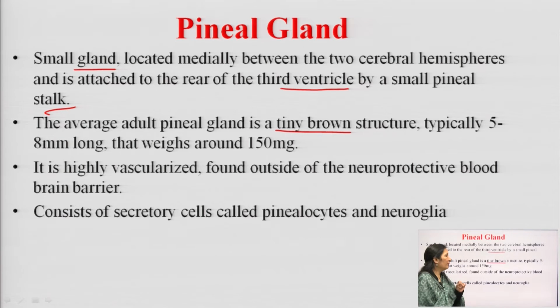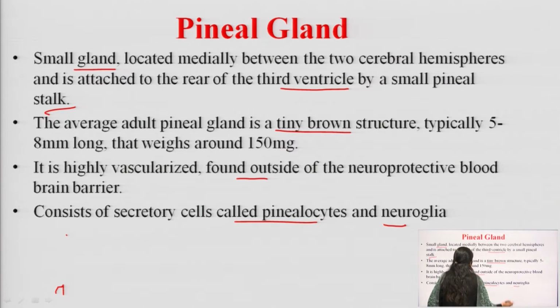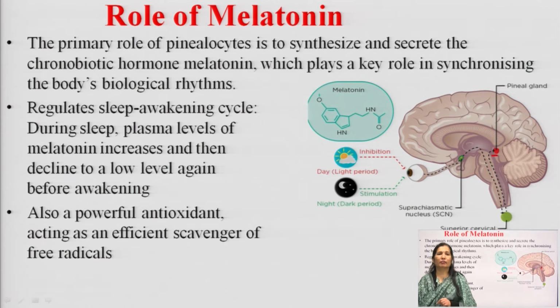It is highly vascularized, meaning it has a rich blood supply, and it is found outside the blood brain barrier. It consists of secretory cells called pinealocytes, and neuroglia.